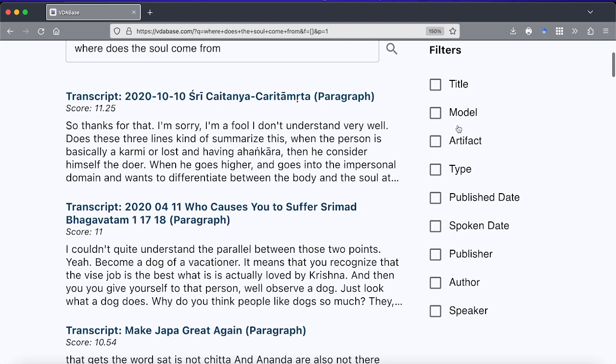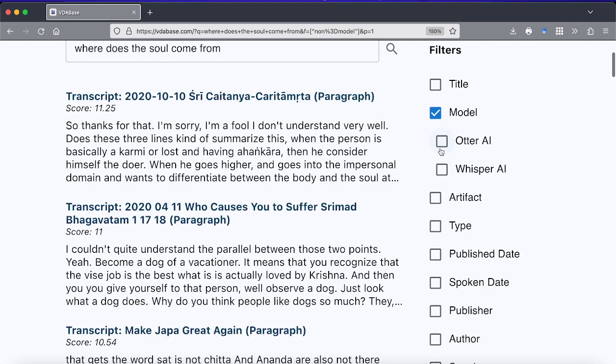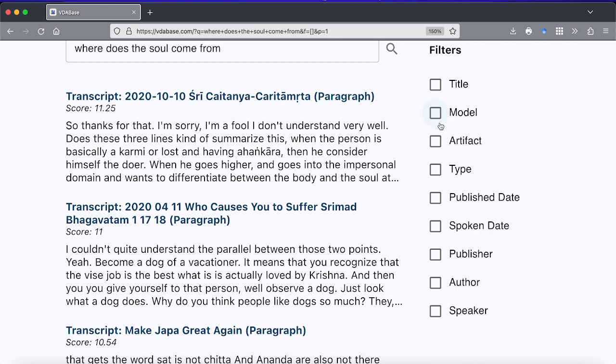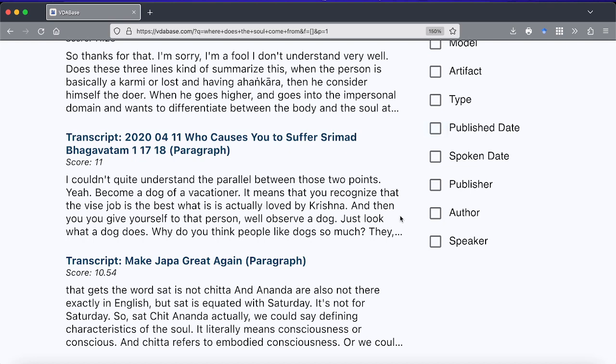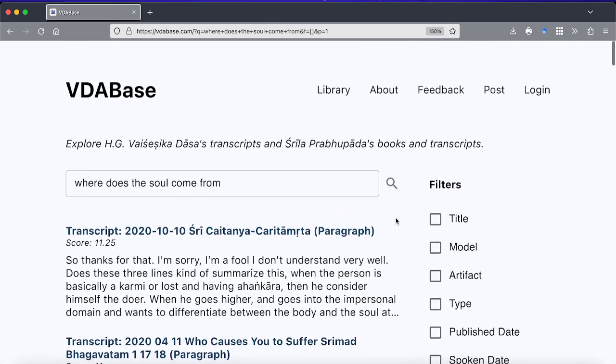Another thing is that we have two different AI models that we use to transcribe Vaisheshika Prabhu's transcripts. One is Otter AI and one is Whisper AI. So we can search, and we have copies for every transcript of both Otter and Whisper. So you can see what works best for your search needs, and you can experiment with that. So these are the main search features.